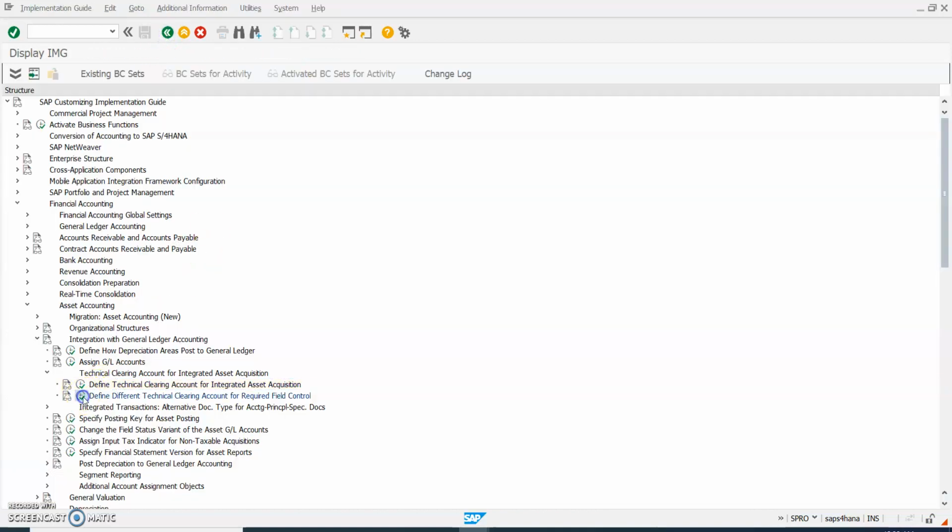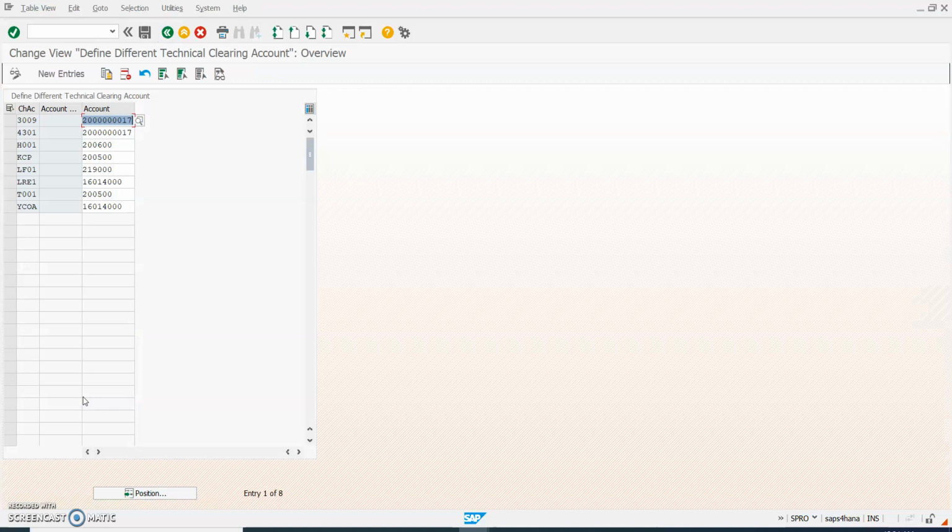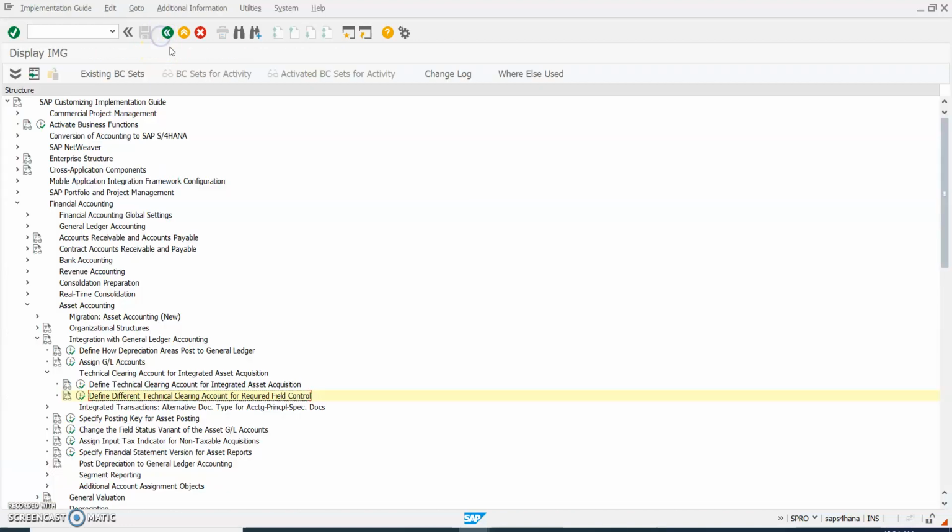Now there is another setting related to the technical clearing account. This technical clearing account can be maintained differently for different account determinations. These account determinations are for asset classes. When we are creating the asset class, we are giving the account determination. Based on the account determination, we can maintain different technical clearing accounts. So this is about the technical clearing account.